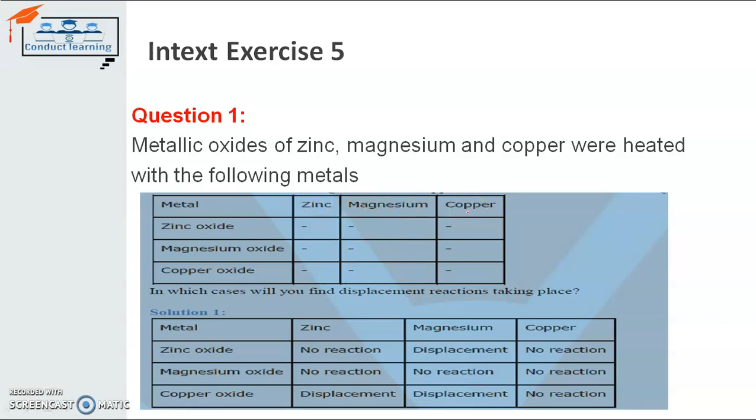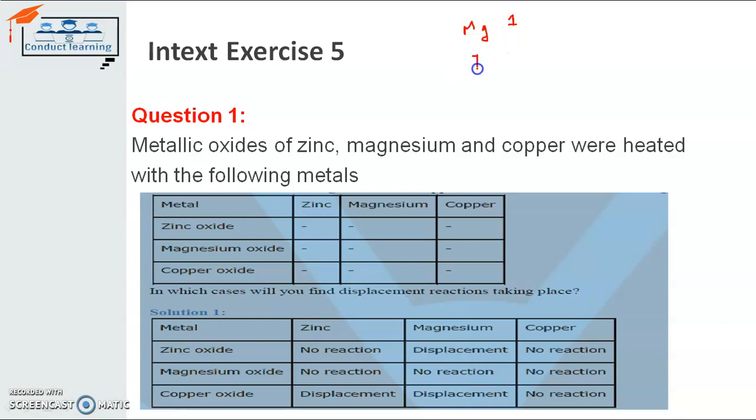To understand the reaction between the oxides and the metal, we first have to understand the reactivity of these metals. Which metal is more reactive than the other metal? From the reactivity table of the metals, we can see that magnesium comes first in this list because magnesium is a highly reactive metal. Potassium, sodium, calcium, and magnesium. Magnesium comes fourth. So magnesium is highly reactive compared to the other metals.